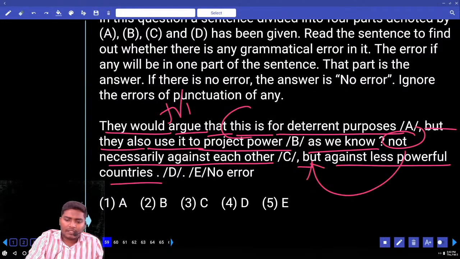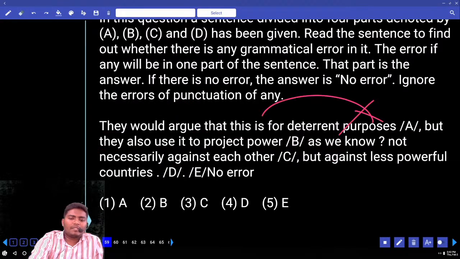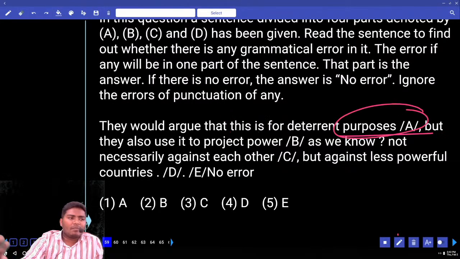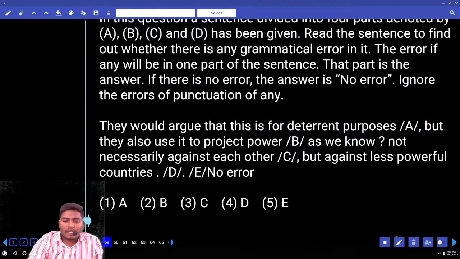Not is followed by but, this combination is also fine. Tell me your error. Purposes, why not purposes? Is does not refer to purposes, is refers to this. This is for different purposes. This class is for different results. This idea is for different developments. So this is the subject, and the object can be anything. We are not sure about that. So can you find any error? This is also fine. Purpose is also fine. No error case.